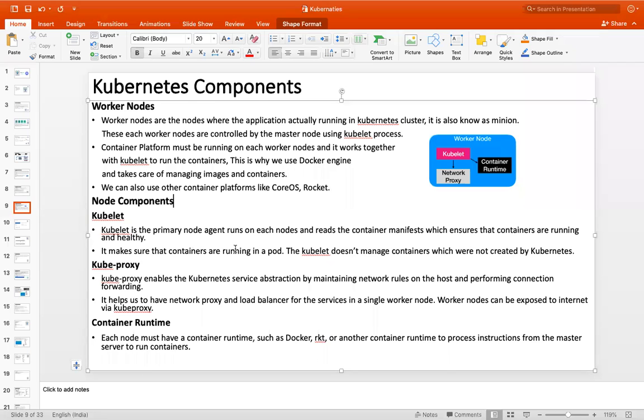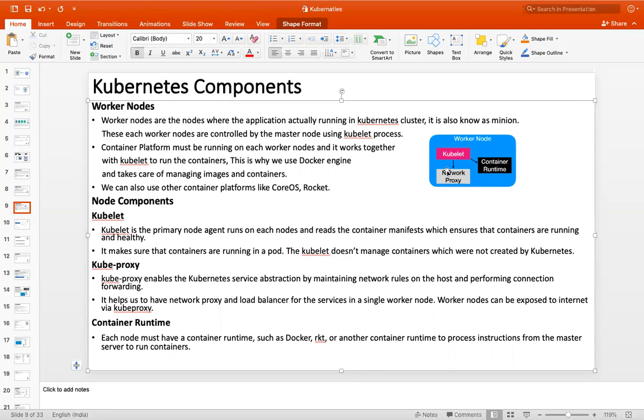It makes sure that containers are running in a pod, and kubelet doesn't manage containers which are not created by Kubernetes. Suppose you have not created containers using Kubernetes, and you directly executed docker run in that machine. Those containers will not be managed by Kubernetes. Basically, kubelet is the node agent for the master, which the master machine will interact with to manage the containers or machines in this worker.